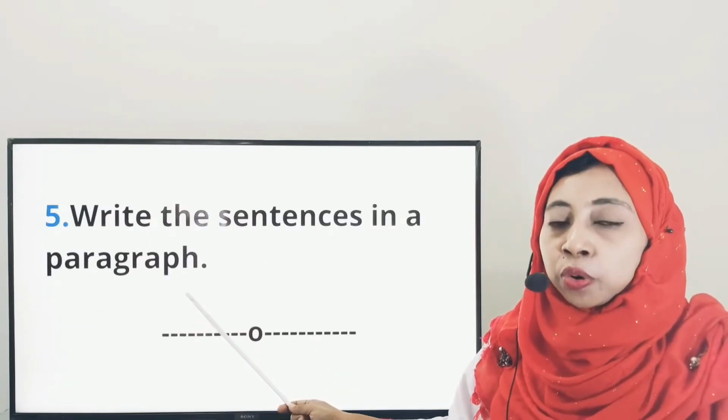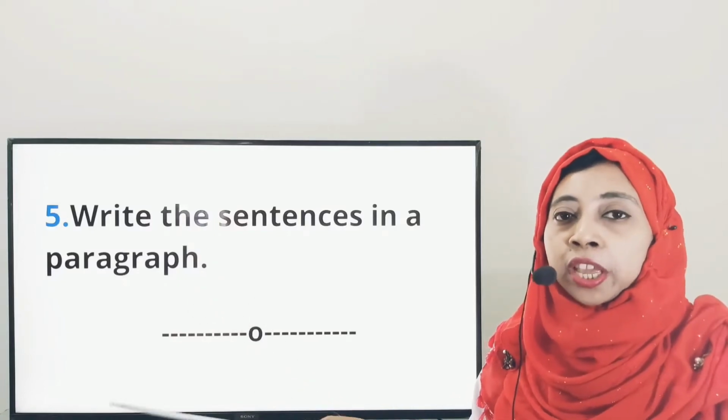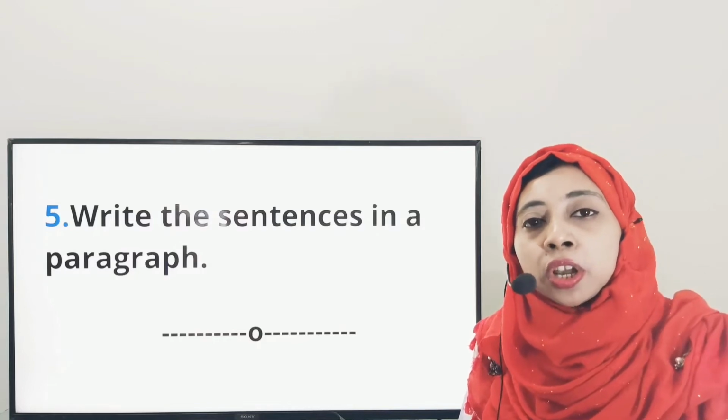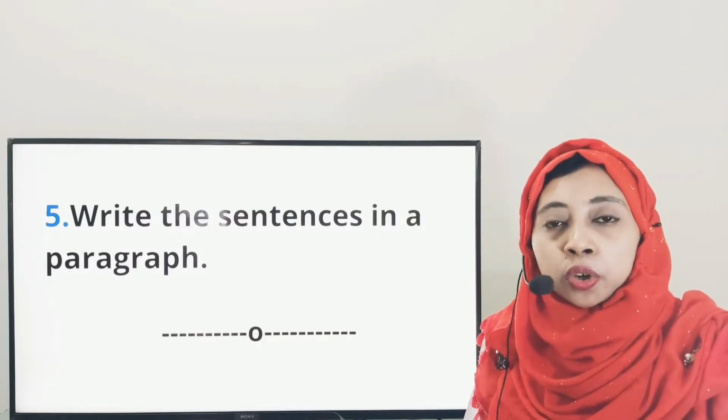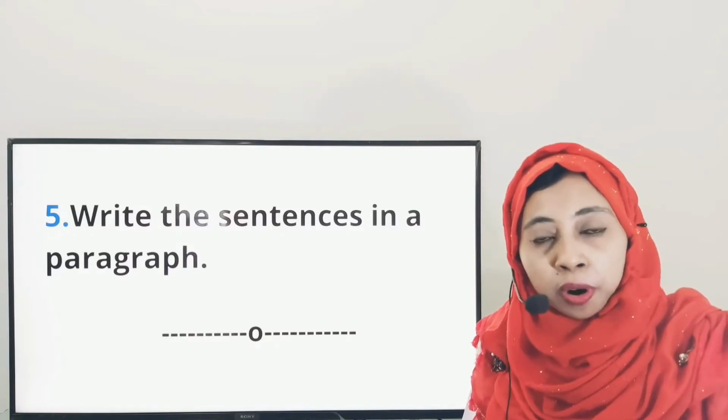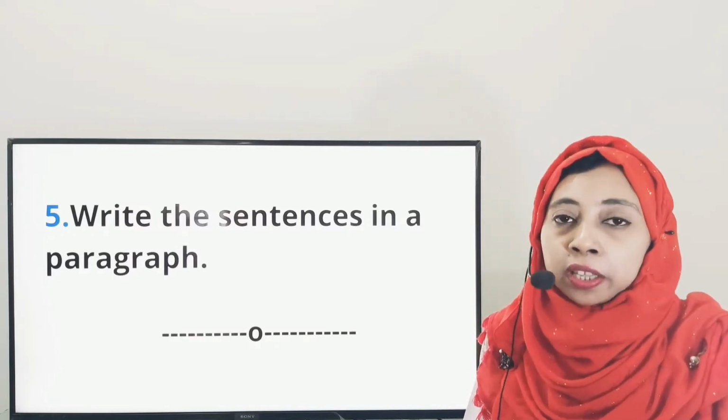That means you will write the whole story in a paragraph, not in single sentences. Dear students, note that if the question paper says not to write the story or it is forbidden, then you don't need to write the story.